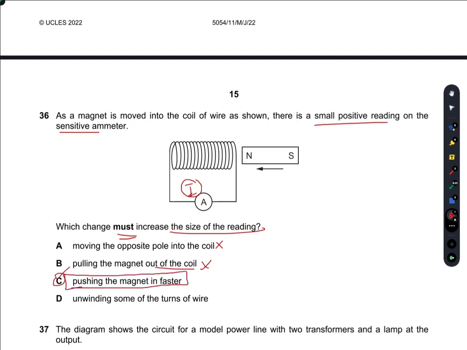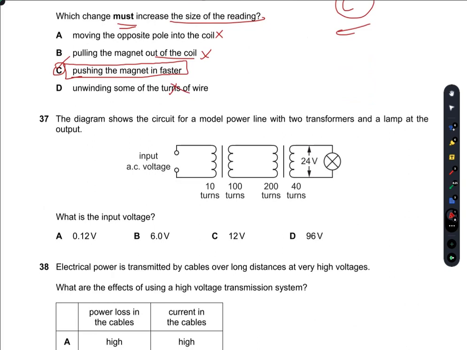Pushing the magnet in faster will increase the number of magnetic lines being crossed, or the number of magnetic lines being passed through by the magnet. So this will increase the size of the reading because the magnet now passes through a greater number of magnetic lines of the coil. So C is true. Unwinding some turns of the wire will decrease the size of the reading. So C is the right option.